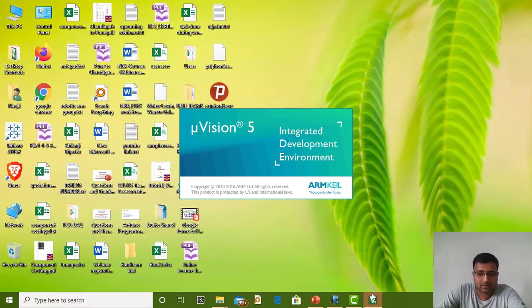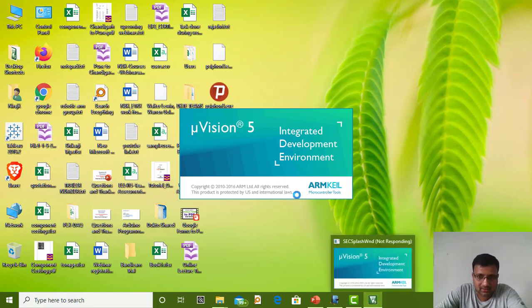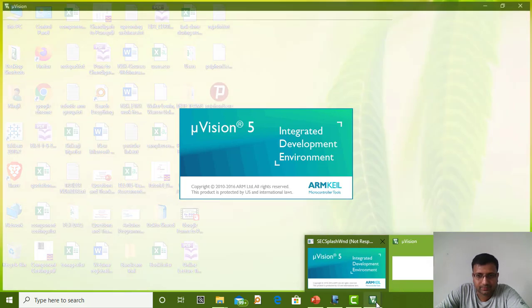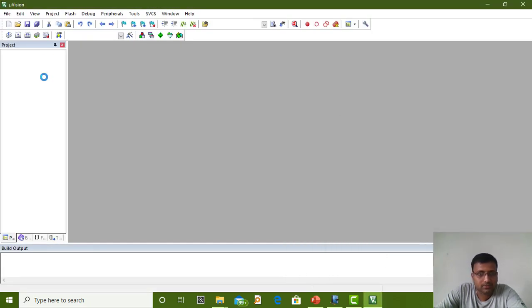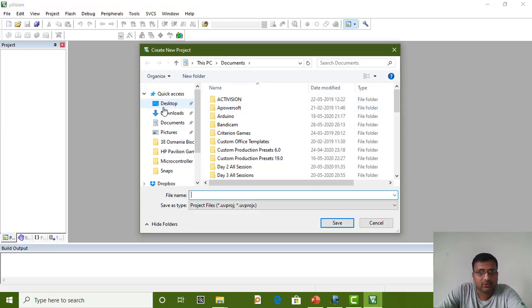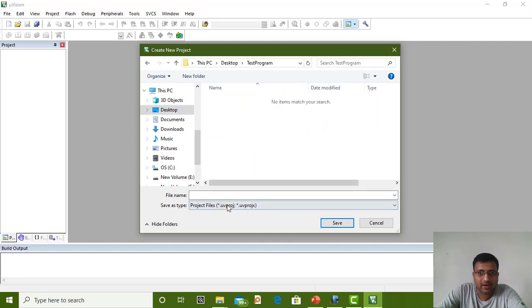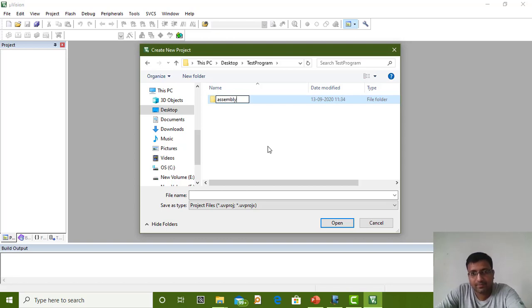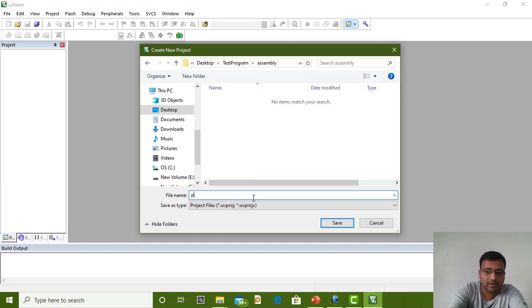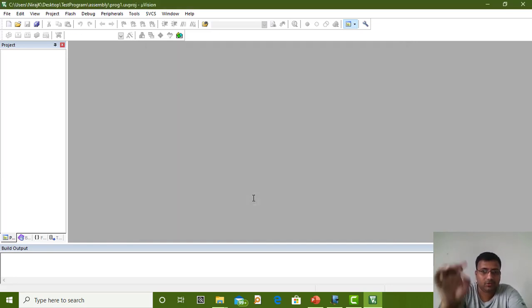So I'll show you both the programming languages, by using C as well as embedded C as well as assembly. It is opened. So first we'll write an assembly program. I will select Project, New Project, select your directory, Desktop, here it is, test program. I'll create a new folder, assembly, and select this folder. I'll give the name program 1.